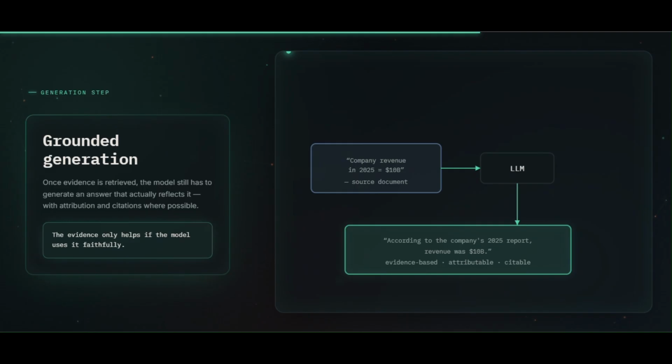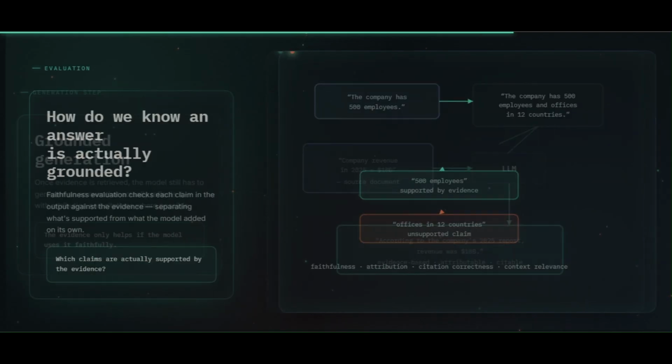Now we have the evidence, but there's still one critical step left: generation. The model has to actually use the evidence when producing its answer. For example, if a company report says its 2025 revenue was $10 billion, a grounded response should reflect that information and, where possible, identify the source. That's what makes the answer evidence based, attributable, and citable. So, retrieving evidence is only half the job. The other half is making sure the model faithfully uses that evidence.